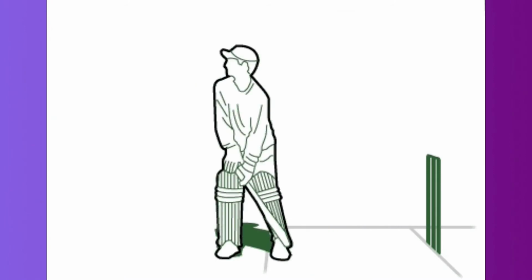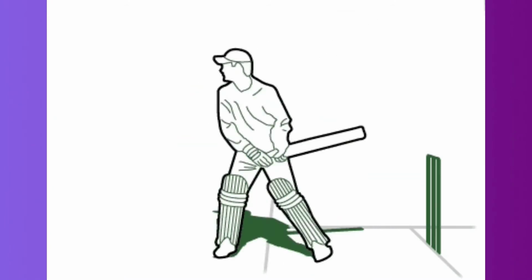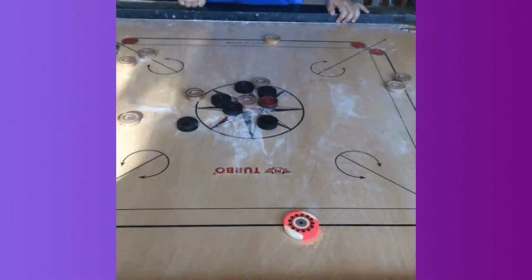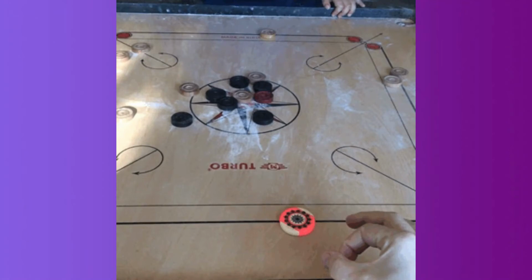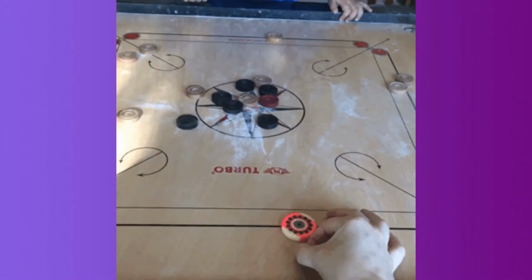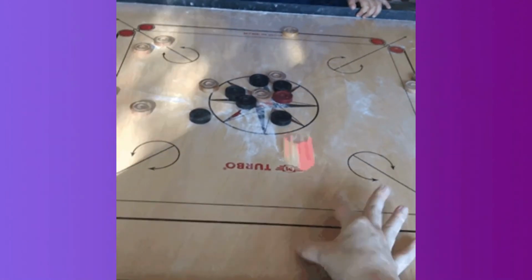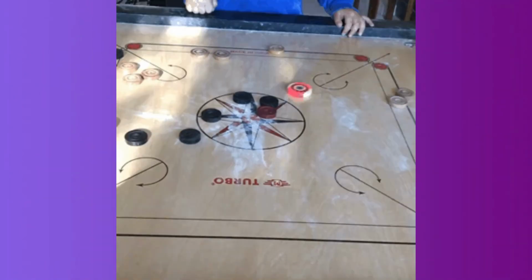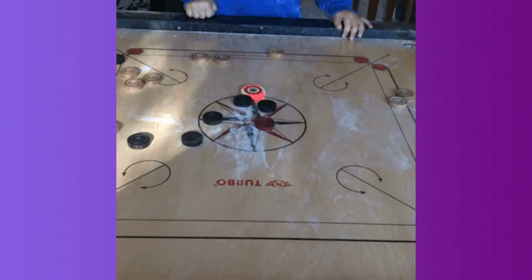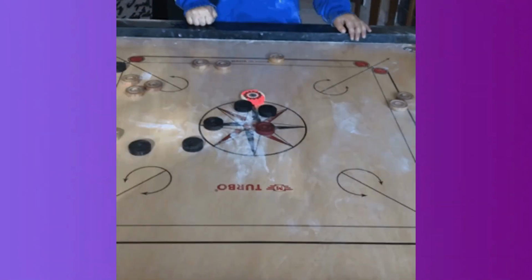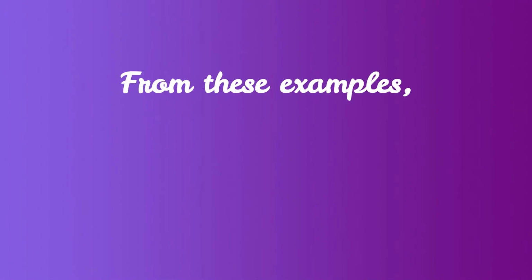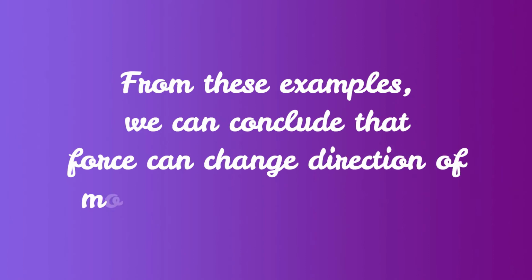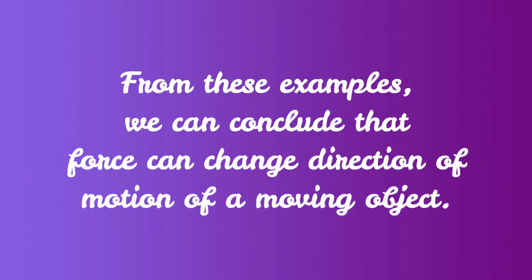In this case, the force exerted by the bat changes the direction of a moving cricket ball. In the game of carom, when we take a rebound, the direction of the striker changes. This is because the edge of the carom board exerts a force on the striker. From these examples, we can conclude that a force can change the direction of motion of a moving object.